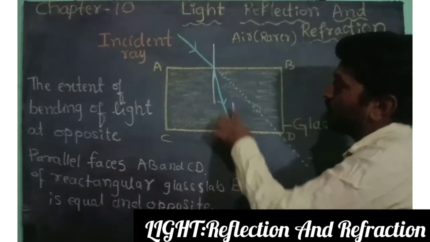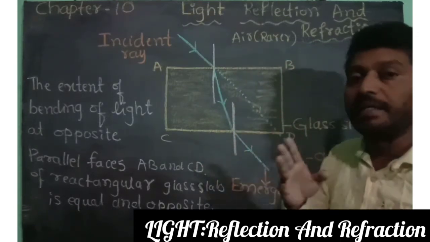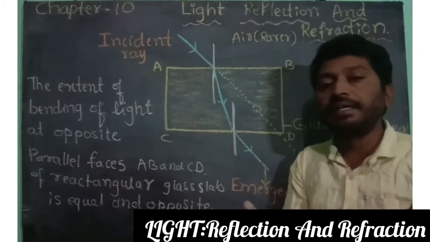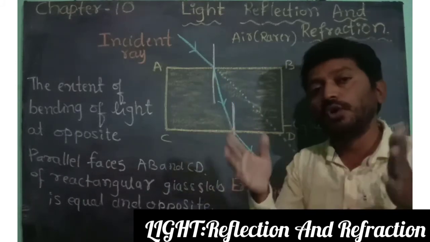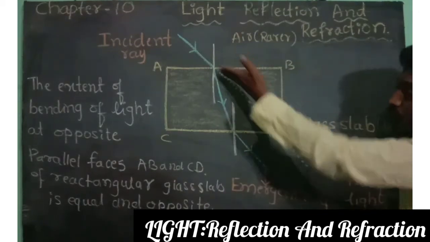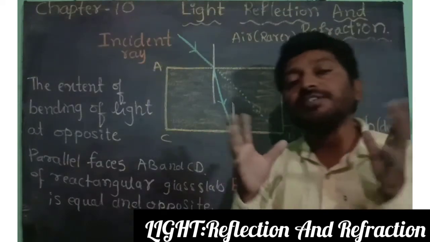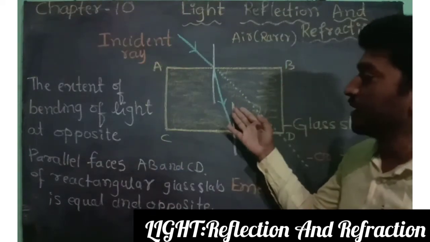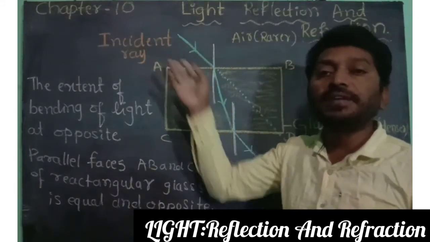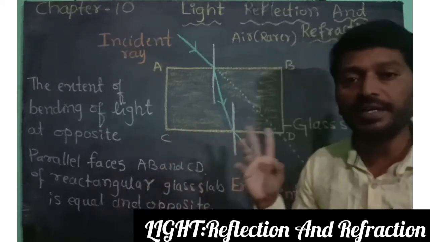Always these two are equal and opposite, because the parallel lines never intersect each other and they maintain equal distance throughout. That is why the emergent ray is parallel to the original path of light. So this is how refraction takes place in the glass slab. Once again I'll say, in the glass slab the refraction takes place twice. Is it clear, my dear students?